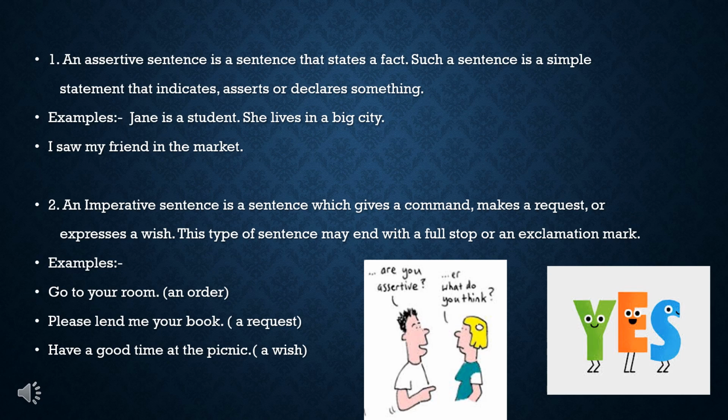Next, an imperative sentence is a sentence which gives a command, makes a request, or expresses a wish. These types of sentence may end with a full stop or an exclamation mark. Examples: go to your room. It's an order. Please lend me your book. It's a request. Have a good time at the picnic. It's a wish.